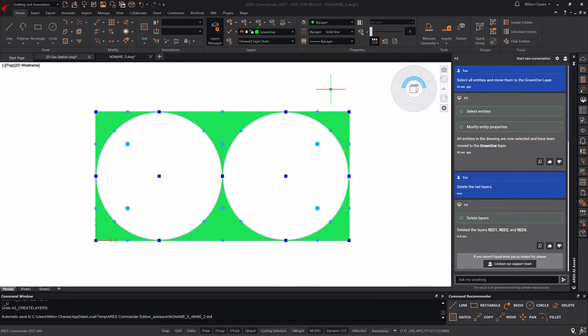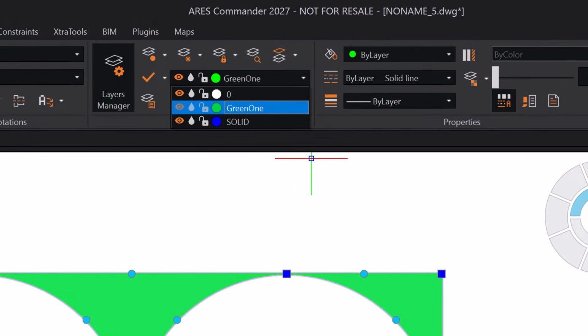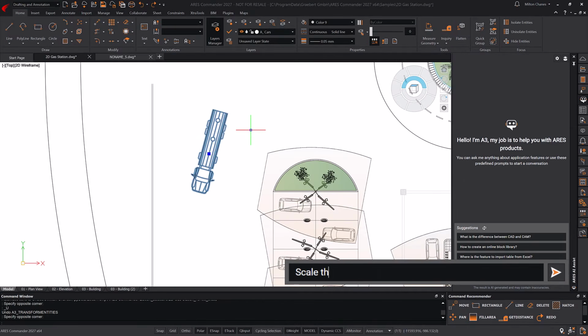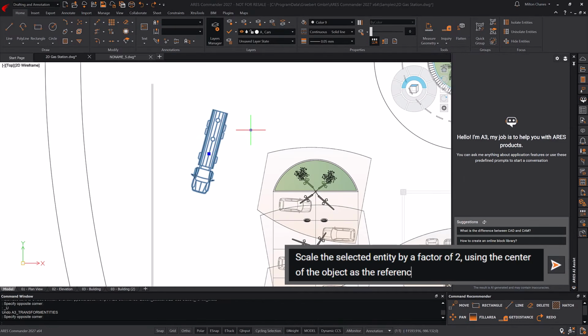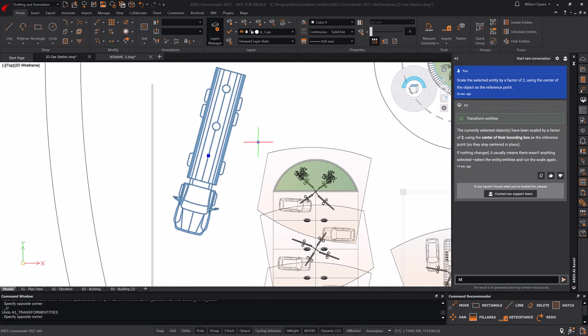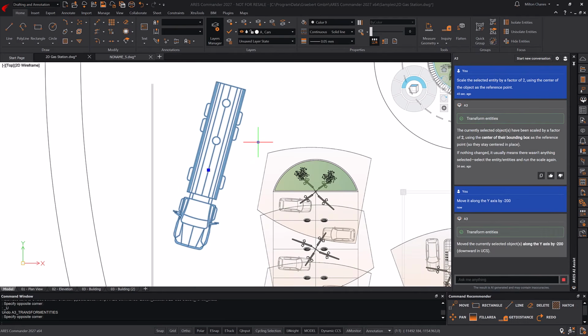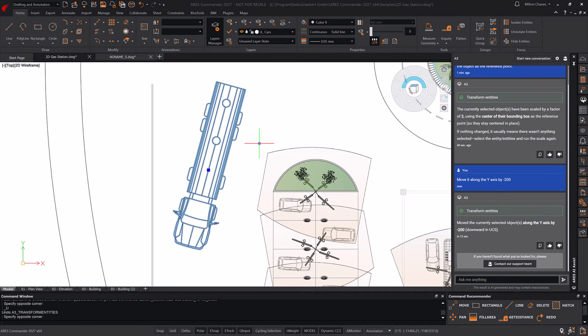What is truly impressive is that A3 can now actively perform modifications within the drawing. For example, it can execute standard commands such as scale with precision. It can also rotate, stretch, mirror, apply hatches, or simply move objects. On top of that, it can create blocks, delete elements, and the list of supported operations keeps expanding.